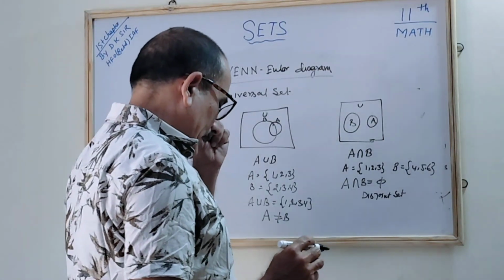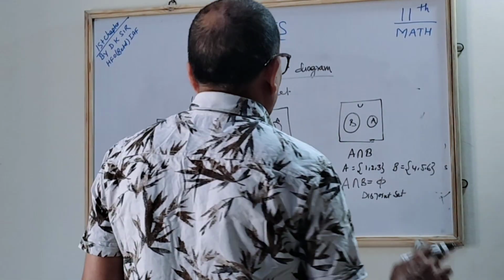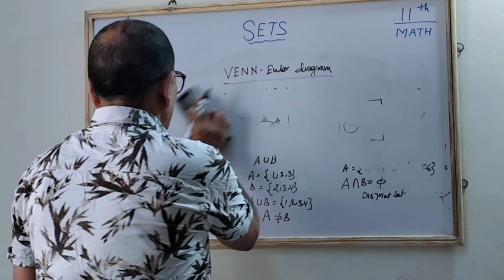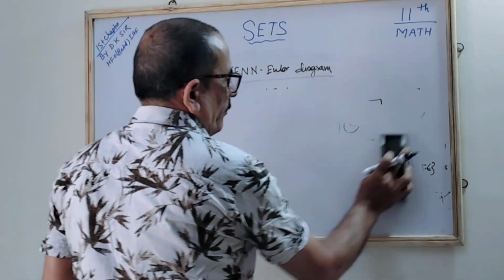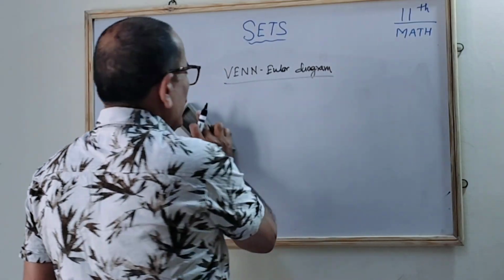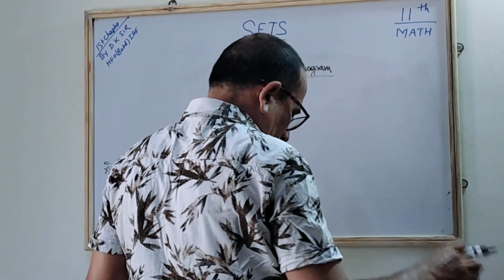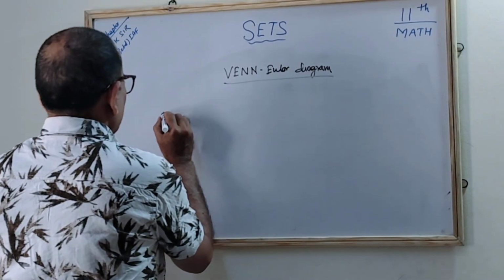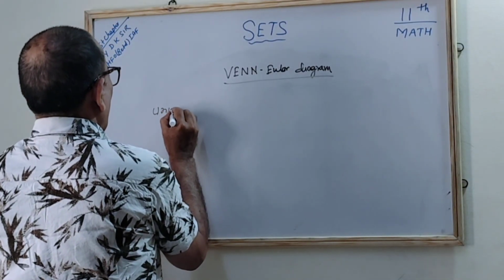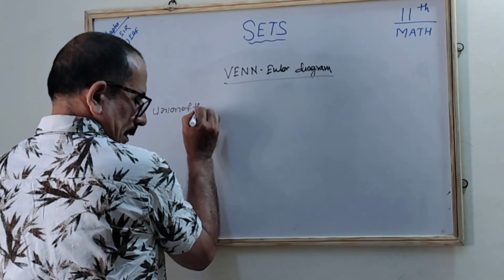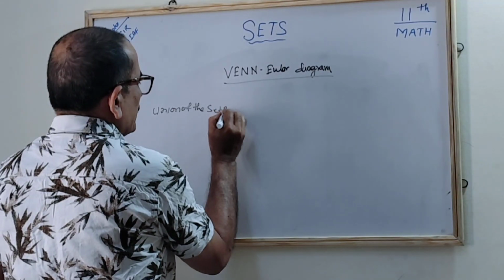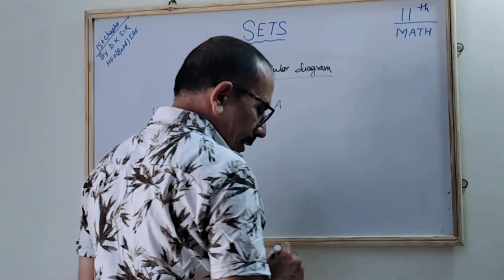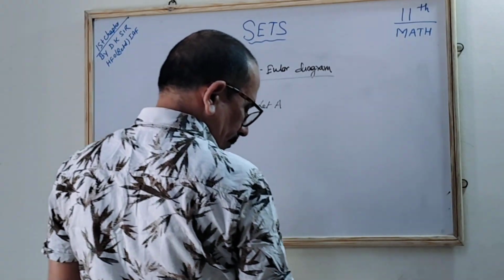Correct? The union of sets. We'll see a few more examples and clarify, then our doubts will be cleared. Next we are seeing the union of sets. Let A and B be two sets.